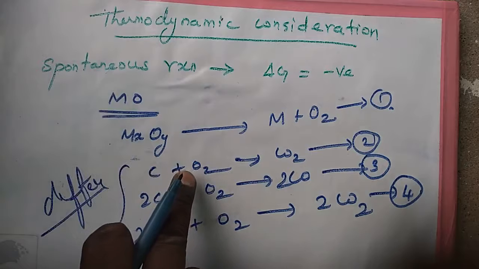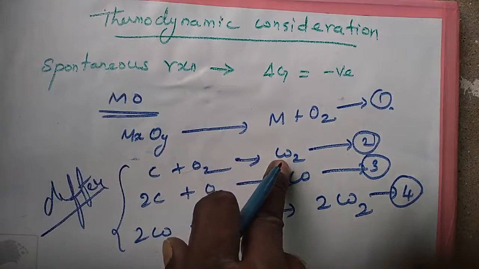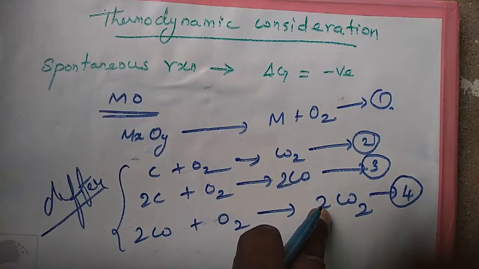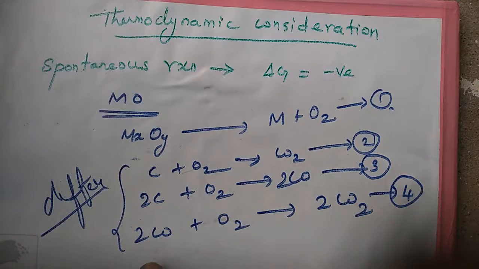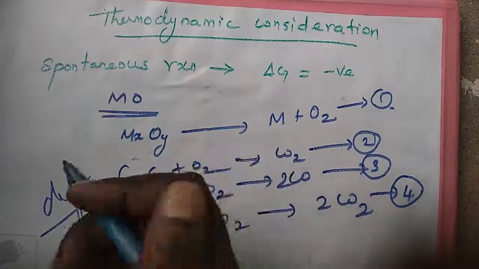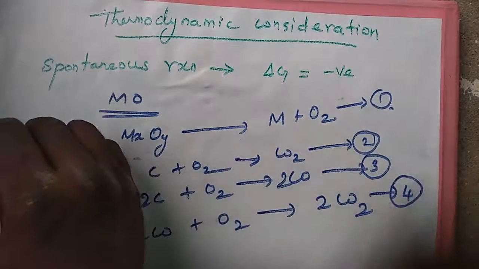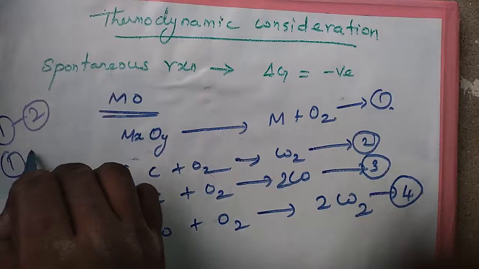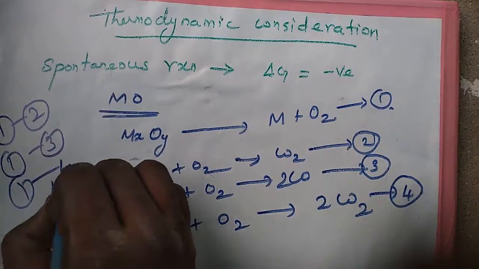Carbon is oxidized to form carbon dioxide or carbon monoxide. I take the reducing agent carbon monoxide, it is oxidized to form carbon dioxide. Equation number 4. Say, the free energy change for the coupled reactions 1 and 2, 1 and 3, and 1 and 4.